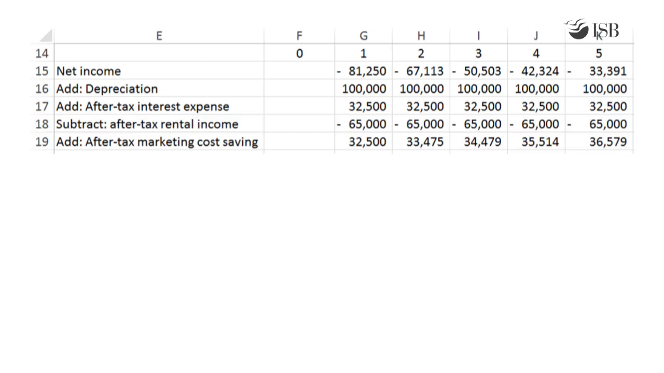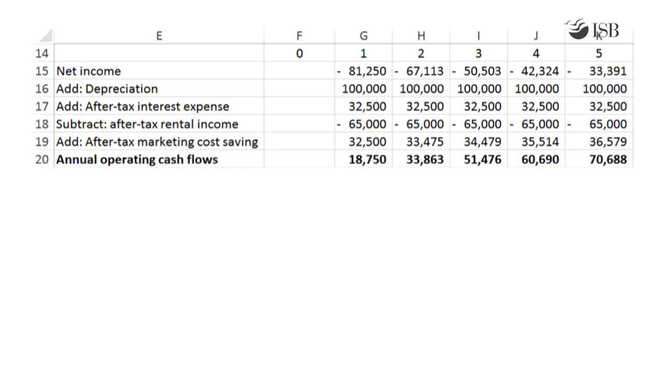The company saves $50,000 in the first year and that grows at 3% a year. This is added back on an after-tax basis every year. Making all these adjustments to net income yields us the annual operating cash flows, which you can again see on the spreadsheet. Next, we determine the time zero costs.